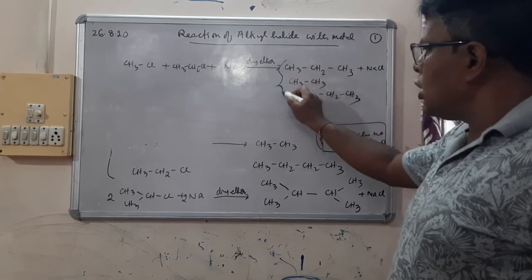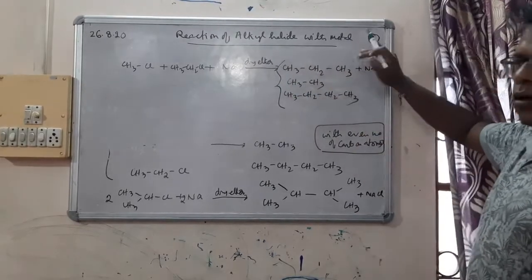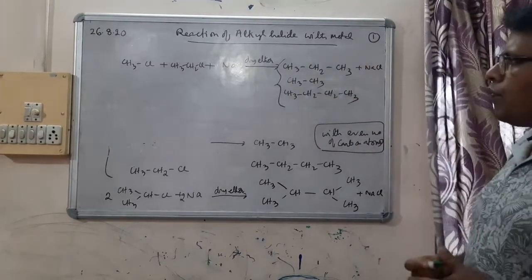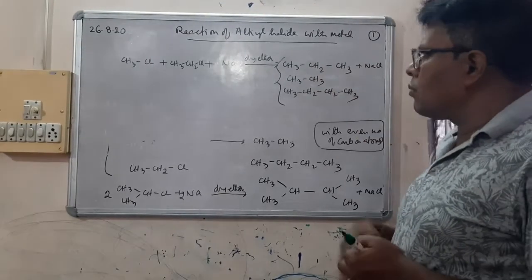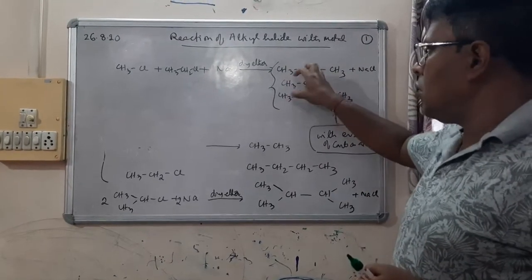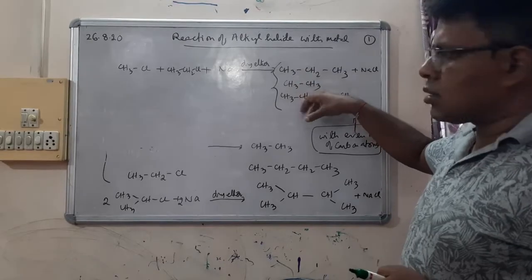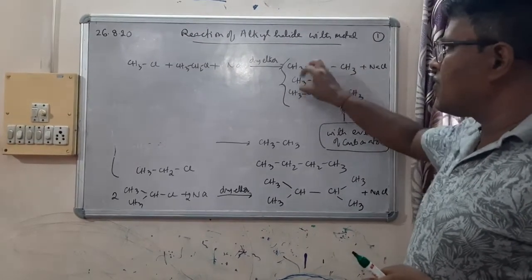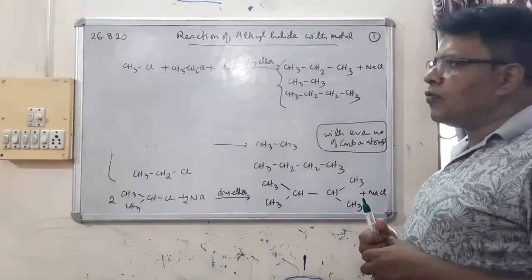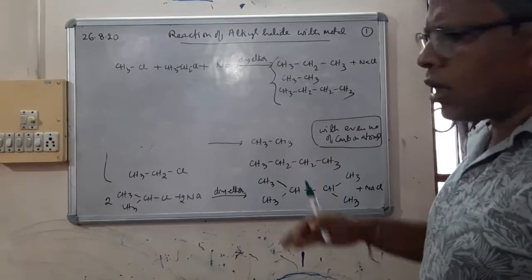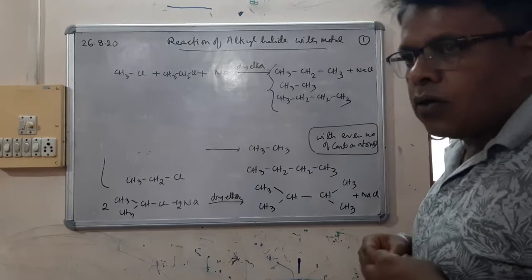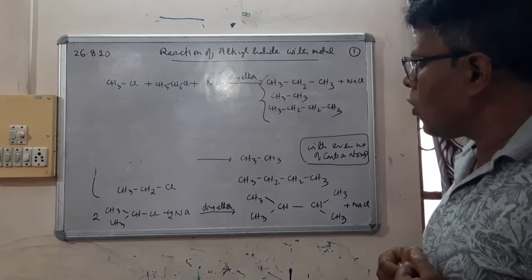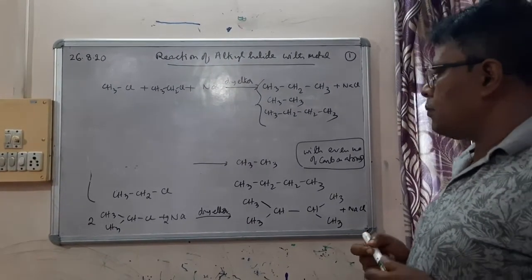That means we can prepare an alkane with an odd number of carbon atoms, but we will get a mixture of alkanes. Then we have to know the methods of separating them, which is a bit difficult. So that's why Wurtz reaction is not a very good method for preparing alkanes with an odd number of carbon atoms.